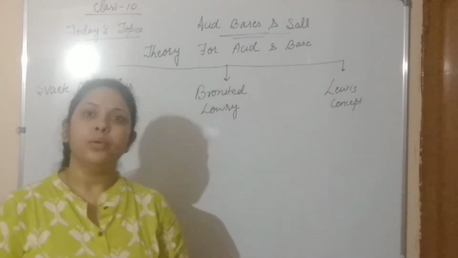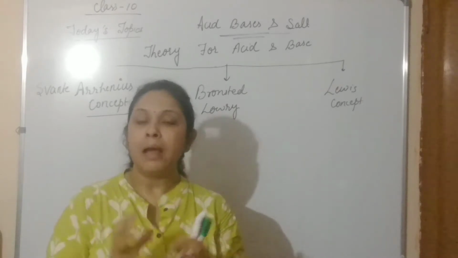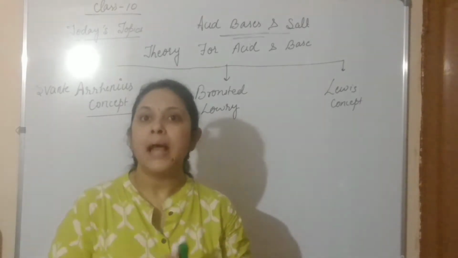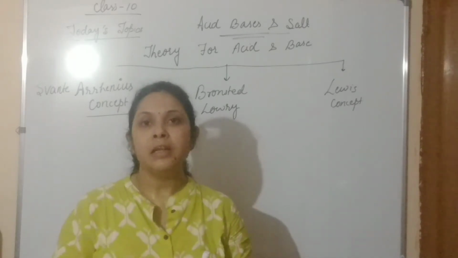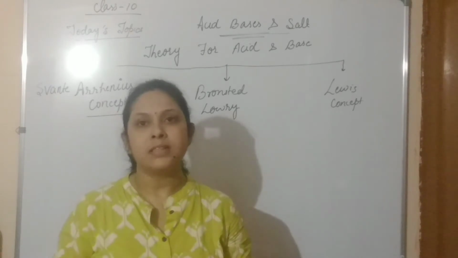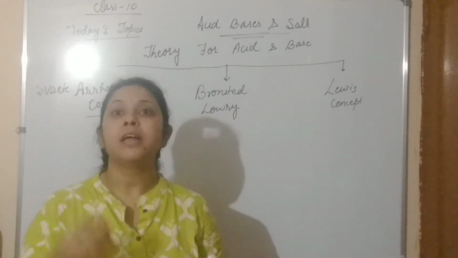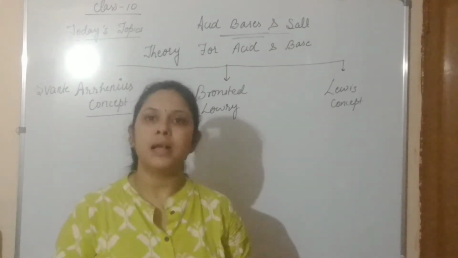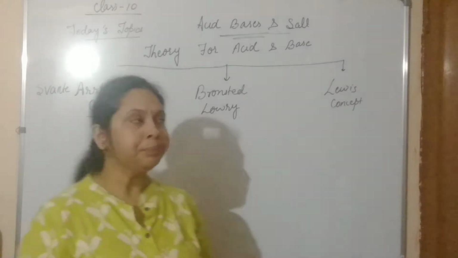In today's video, we are going to study the theories of the chemical nature of acids and bases. These theories basically explain the chemical nature of acids and bases. We can say that they give the chemical definition of acids and bases. So let's see what the theories are.